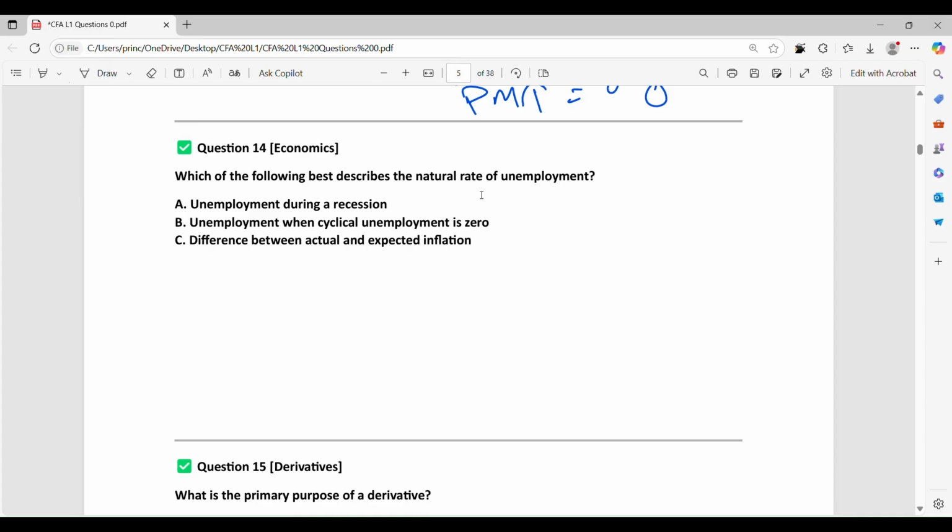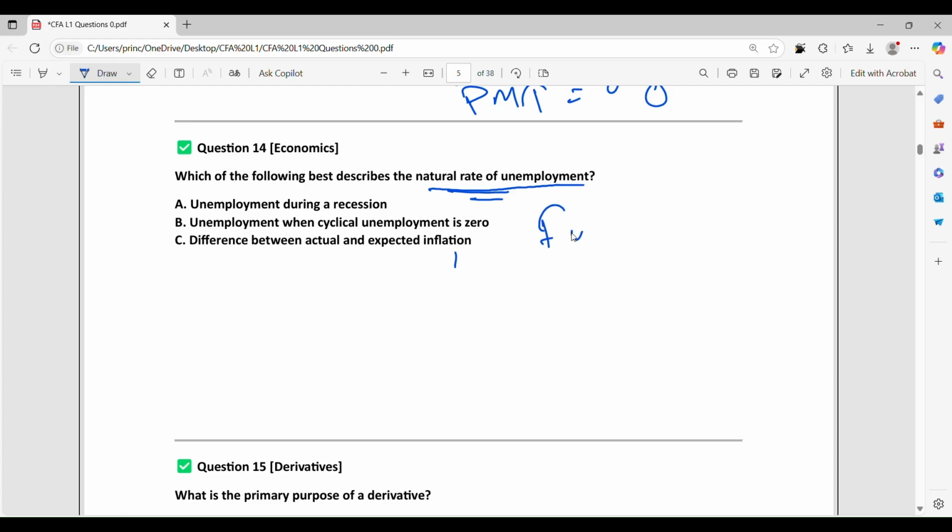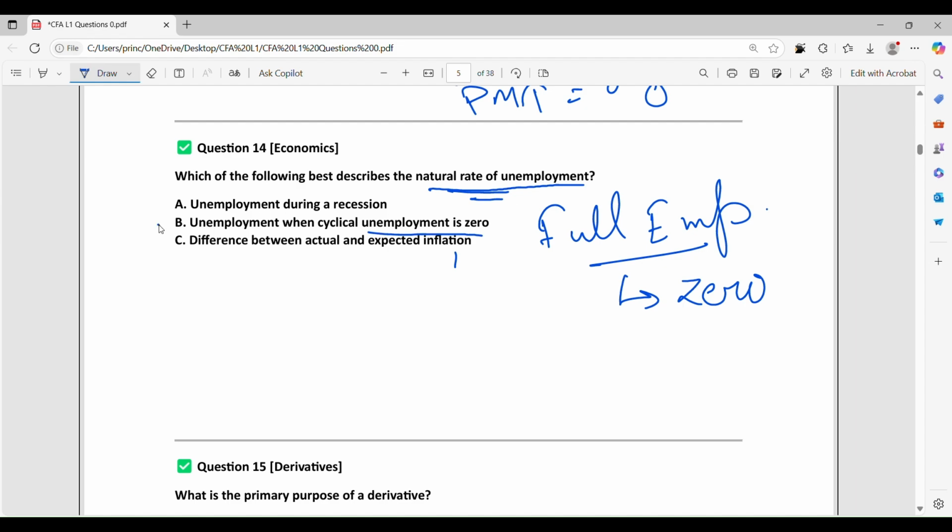Which of the following best describes the natural rate of unemployment? Okay, so the natural rate of unemployment. The natural rate occurs when the economy is at full employment. Okay, so at full employment we can consider zero unemployment, kind of. So the correct answer is unemployment when cyclical unemployment is 0.